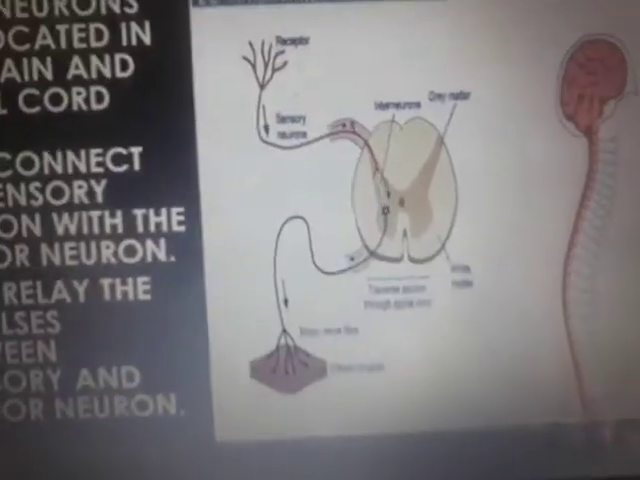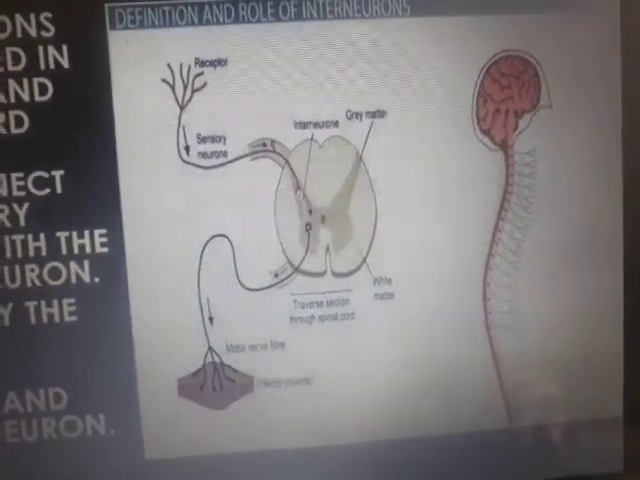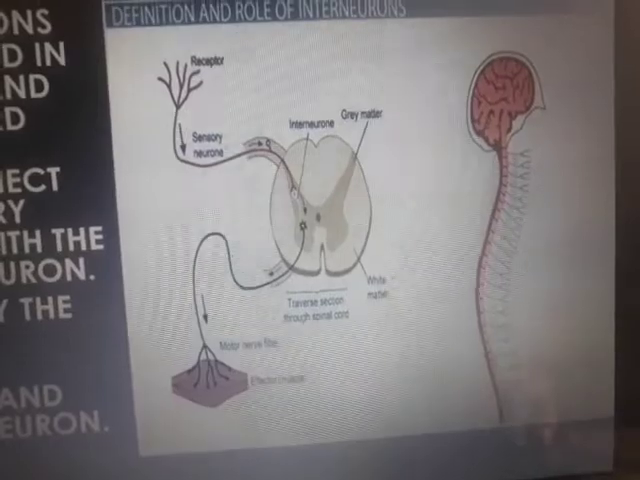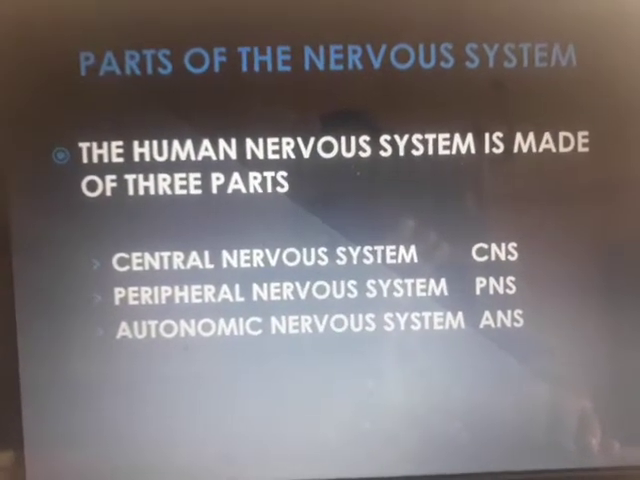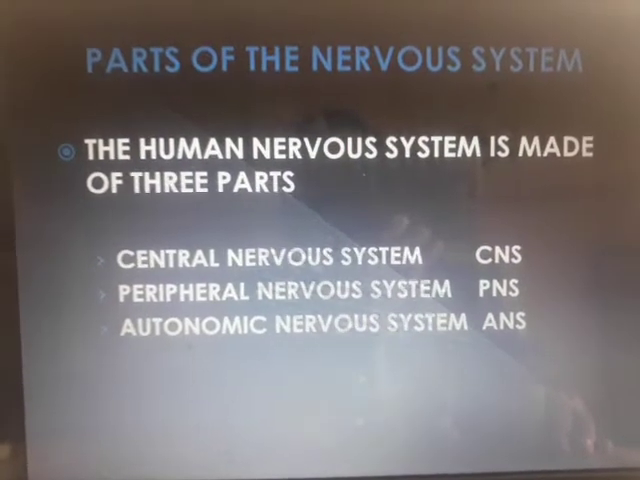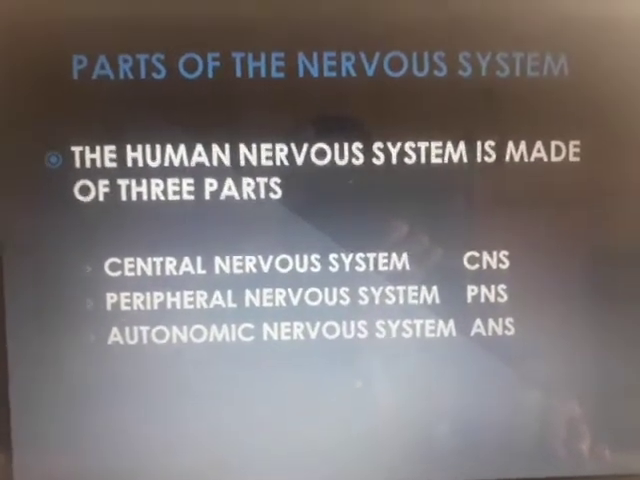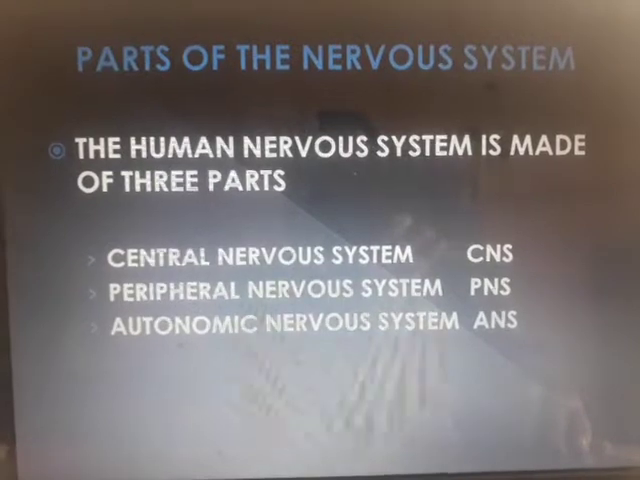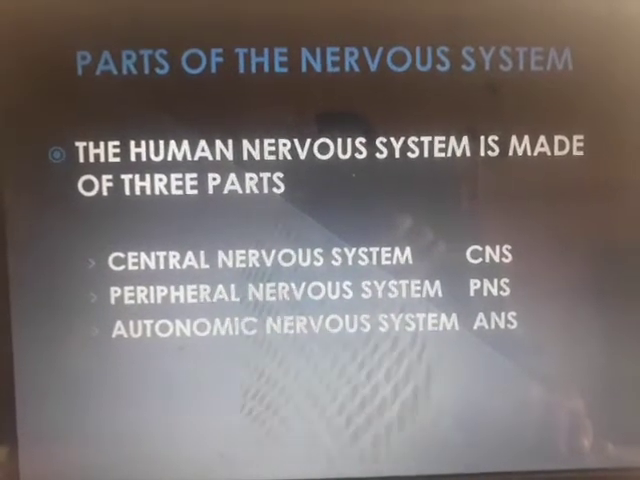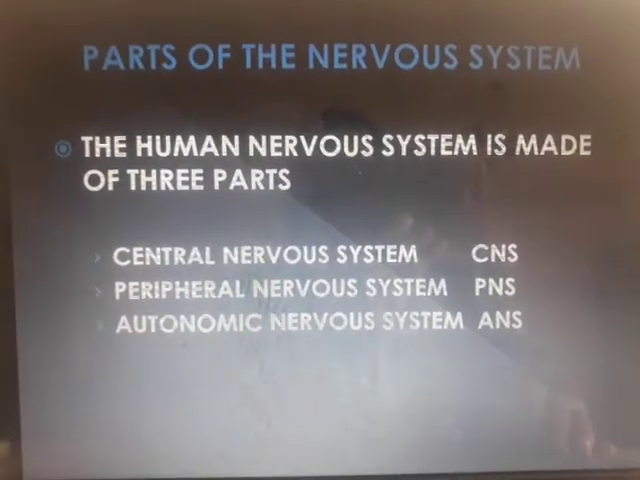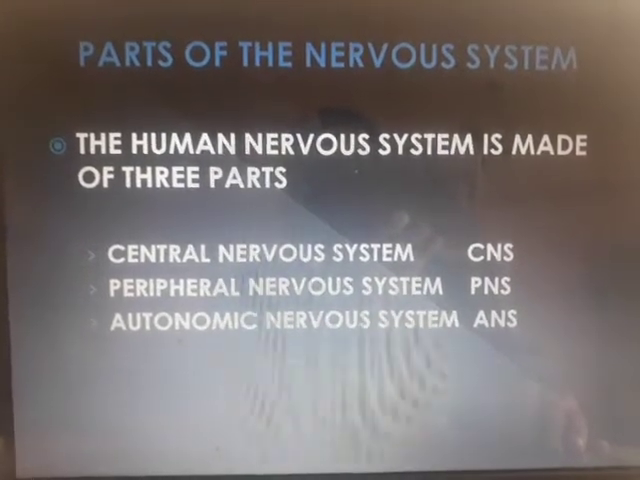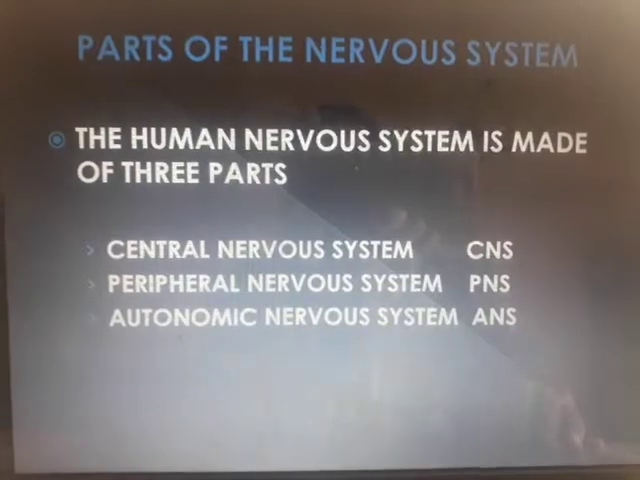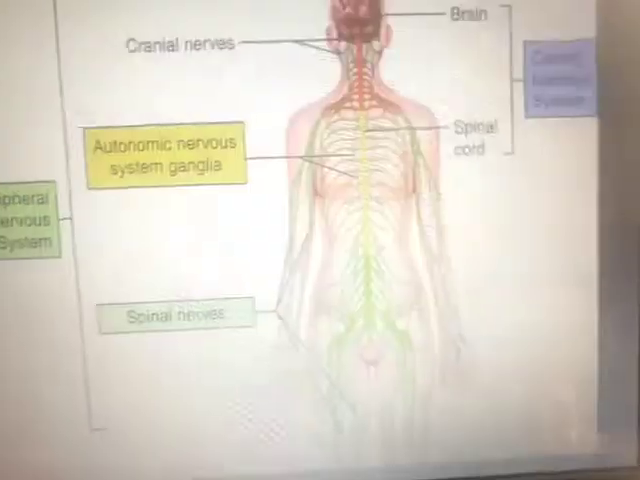Okay, in other cases the messages do go to the brain, the brain directs, and then the action is performed. Parts of the nervous system. The human nervous system is made up of these three parts. This is an important part. You'll have to learn this very properly, make your own mind maps and flow charts. Central nervous system, peripheral nervous system, and autonomic nervous system. CNS, PNS and ANS are the short forms for the same.